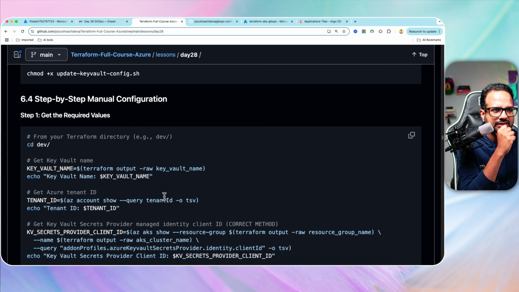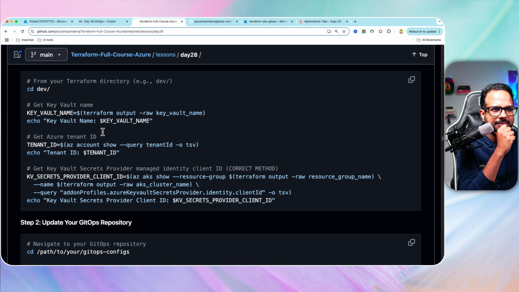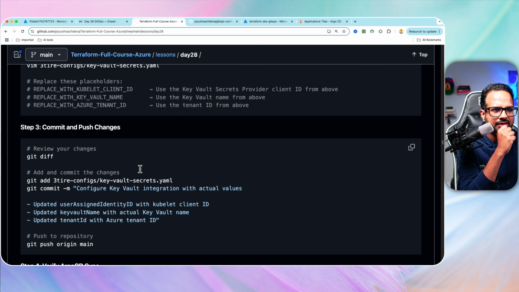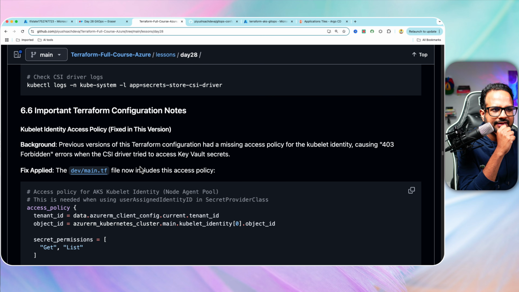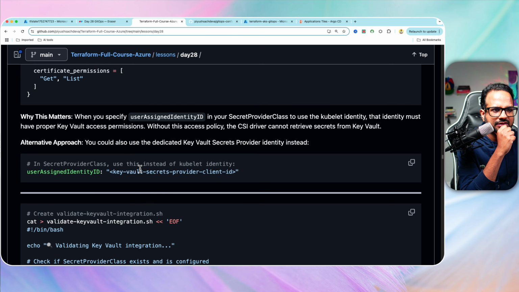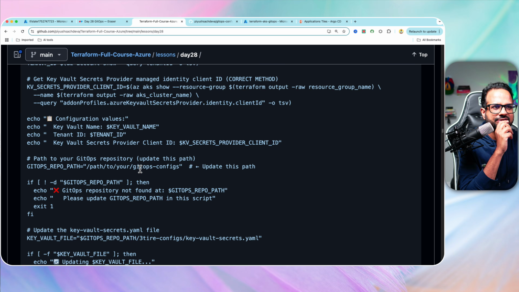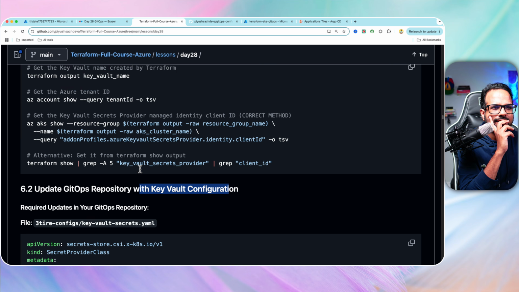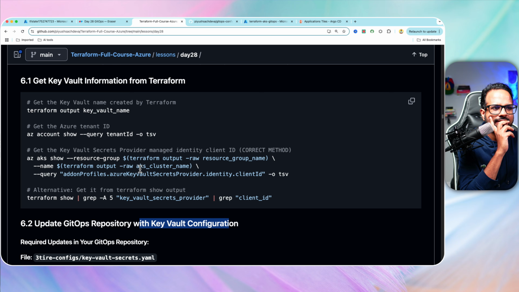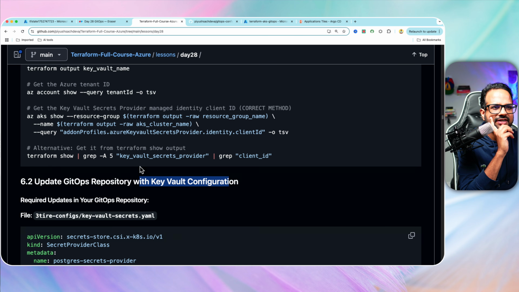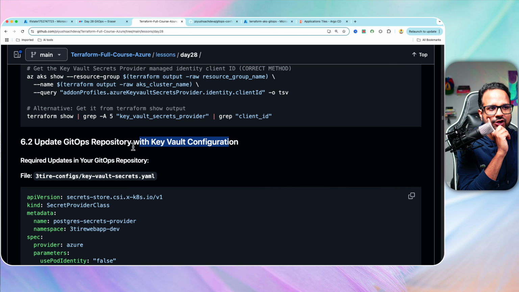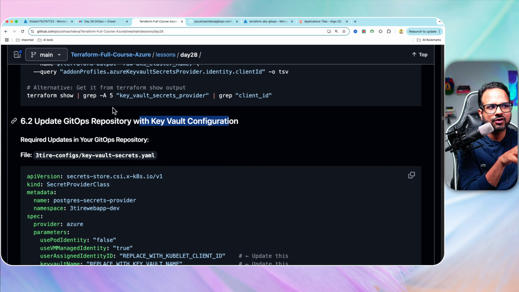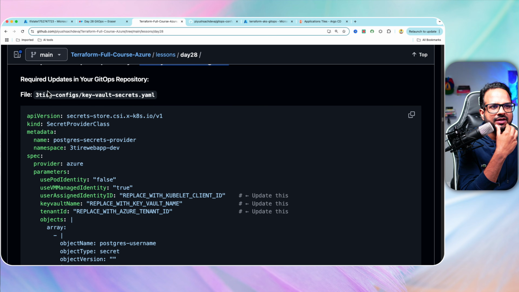Let me see. Tenant ID, key vault name. Yeah, I think we have missed that step over here, but that's okay. I'll check this shortly. Okay, what we need to do now is update the GitOps repository with the key vault configuration details that we have just printed. So go inside 3-tier config, key vault secrets.yaml.